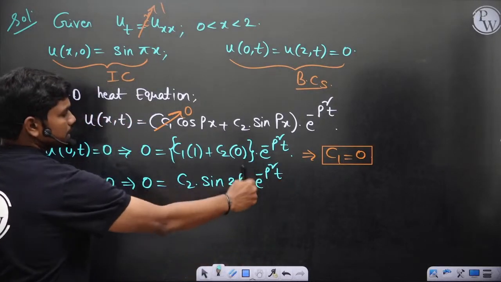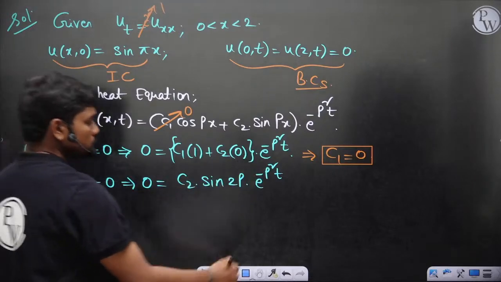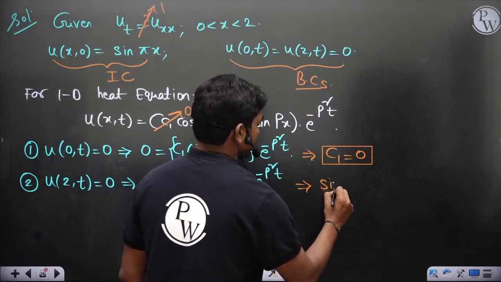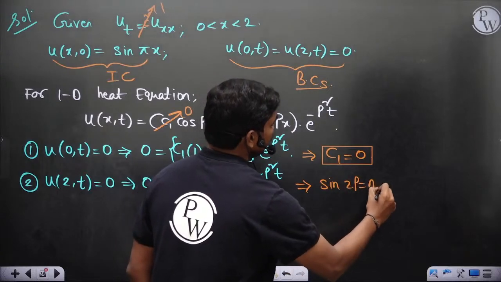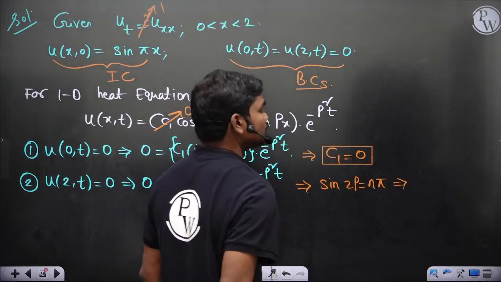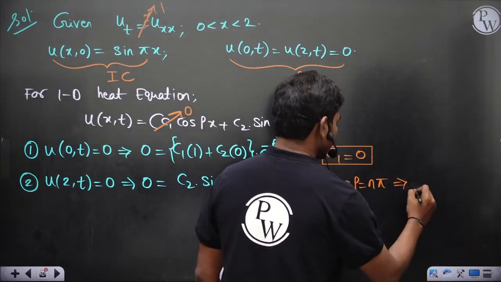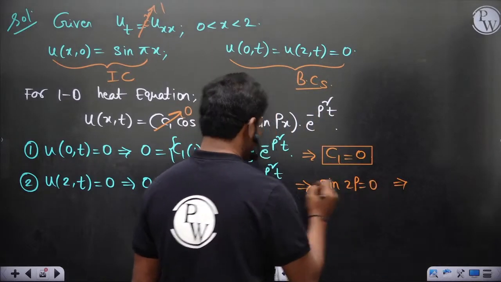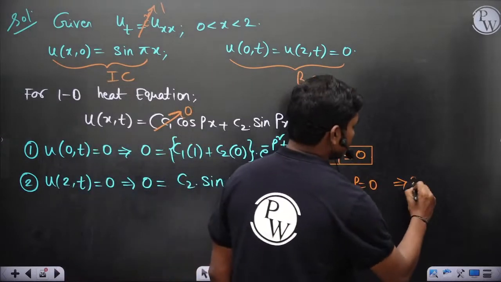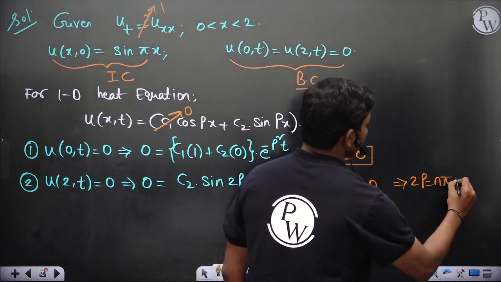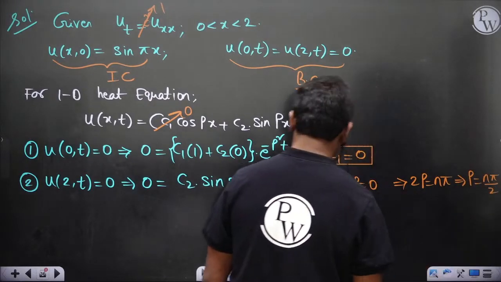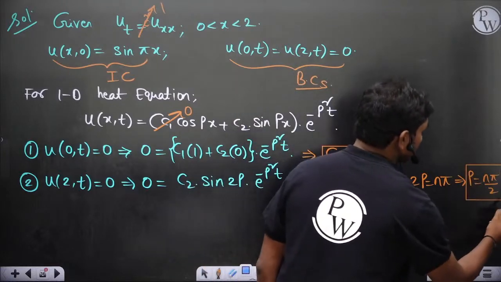Clearly this cannot be 0, c2 also cannot be 0, so sin 2p is 0, so 2p is n pi, so p is equal to n pi by 2. This is what you have.